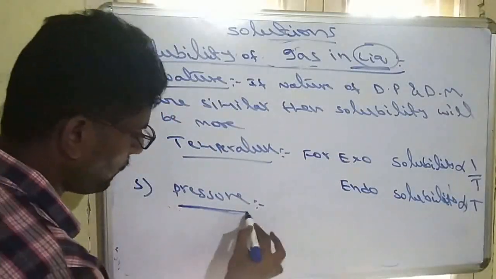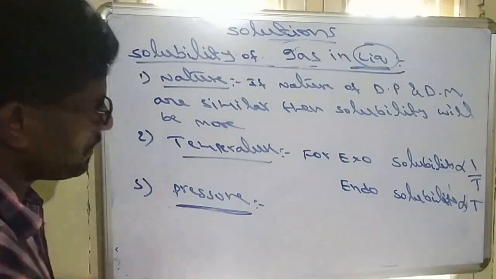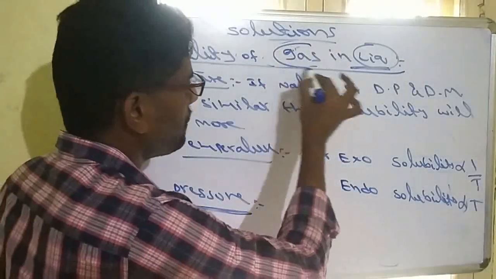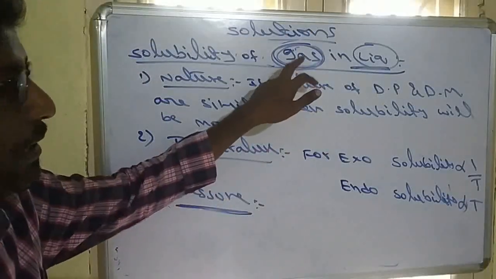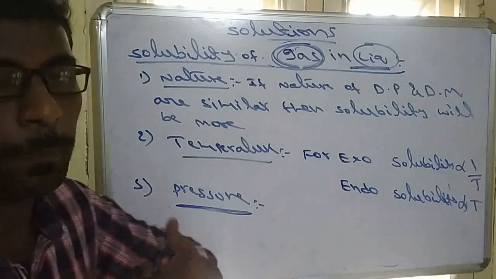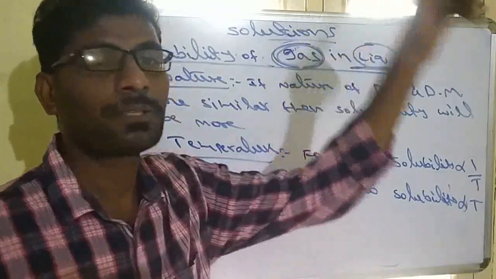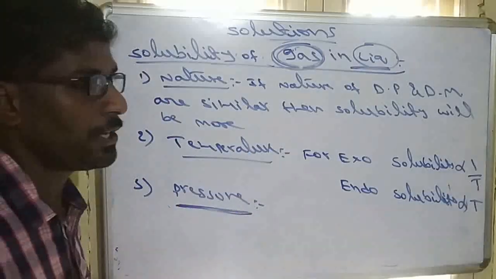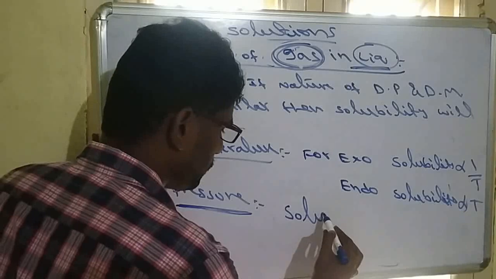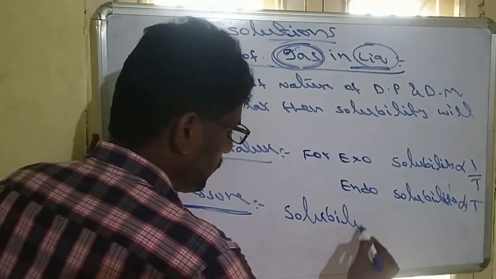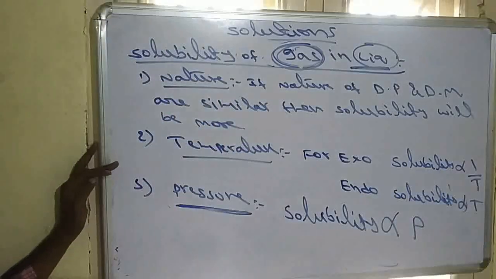And the third factor, pressure. When we come to pressure, gases are highly compressible. The more pressure you apply, the more the compression and the easier the solubility. So the solubility of a gas in liquid is directly proportional to pressure.